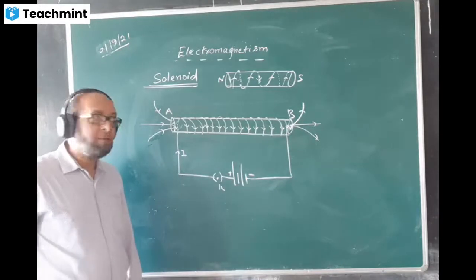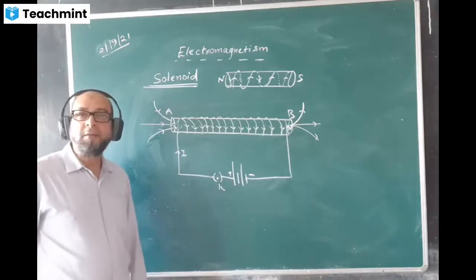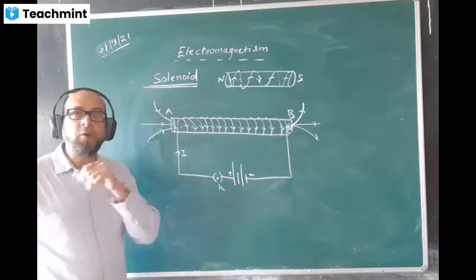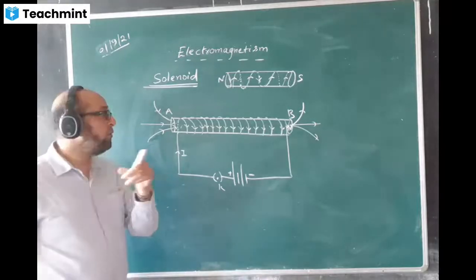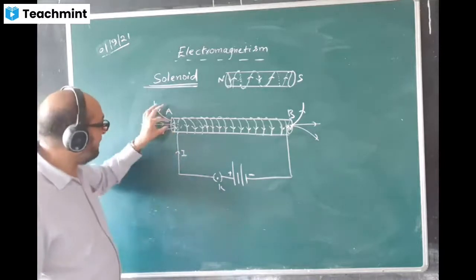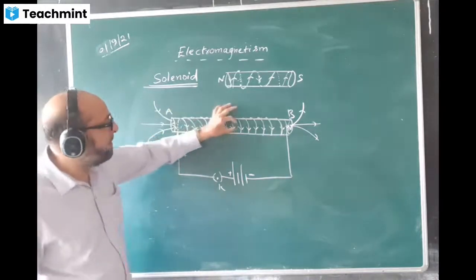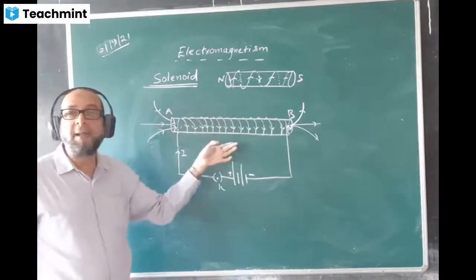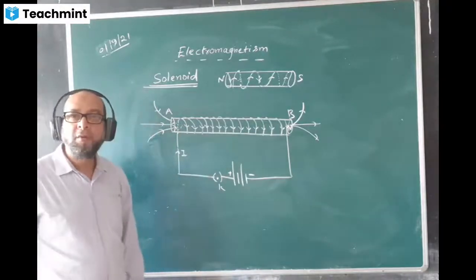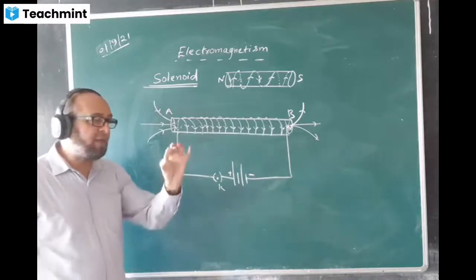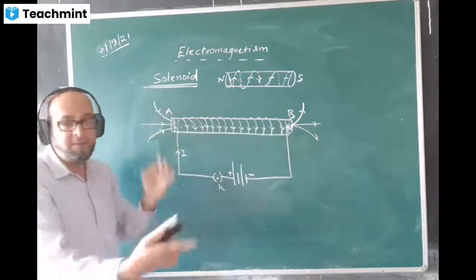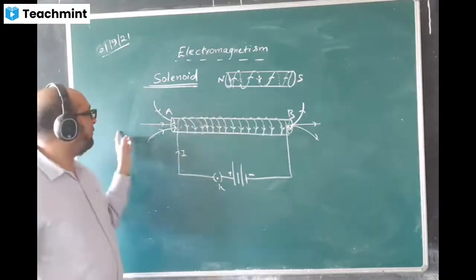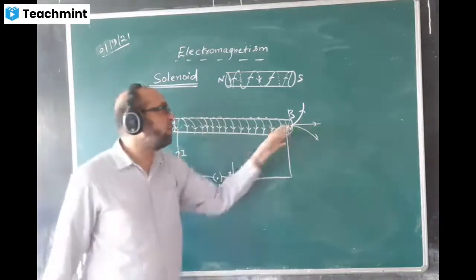Boys, write down below that a solenoid is used to produce a magnetic field. One thing I tell you, the magnetic field is very strong inside. This will behave as a magnet from inside. Outside, the magnetic effect is almost zero, very, very weak. So the magnetic field exists only inside. There is no magnetic property outside the solenoid.